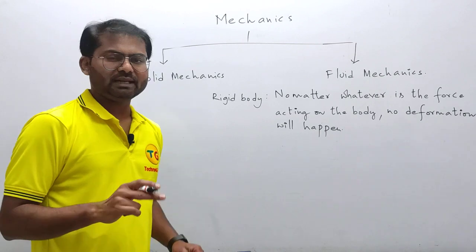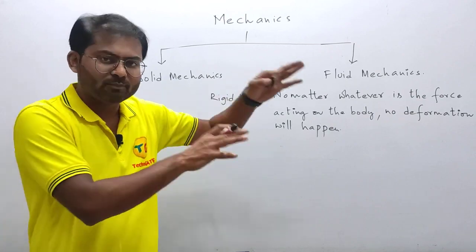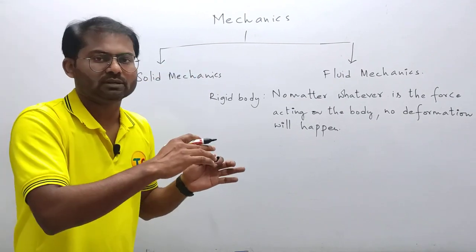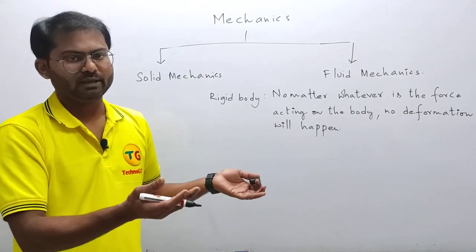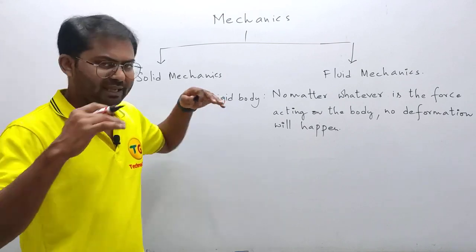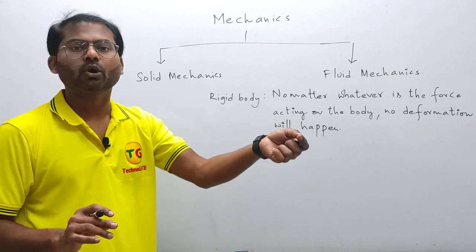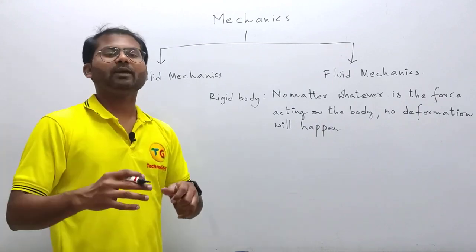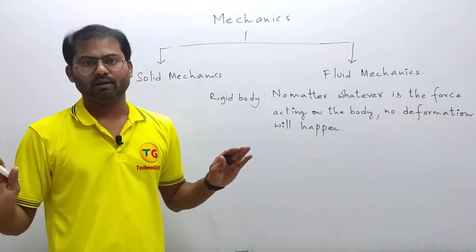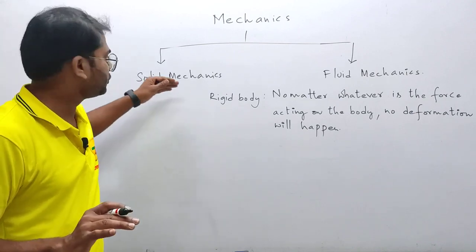So while dealing with solid mechanics, first of all we'll apply this mechanics for a rigid body and learn the concepts, and then we'll update by dropping the assumption that the body is a rigid body. Okay, because rigid bodies are not at all available on earth. They are imaginary, because you take any body, you apply some force, you take a stone and throw it below the wheel of a road roller, it will get crushed. So every body will undergo deformation at some value of load. So there is no perfect rigid body at all. Clear? That's the reason why we will drop the assumption later.